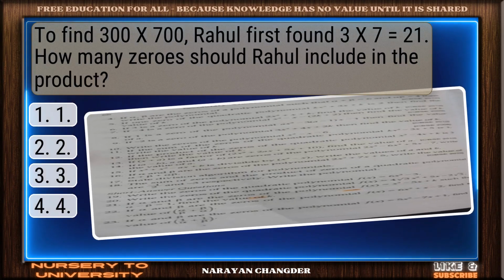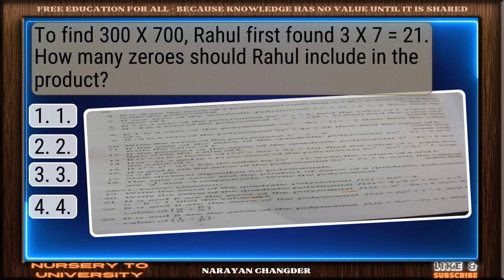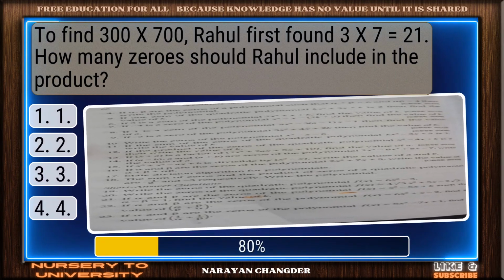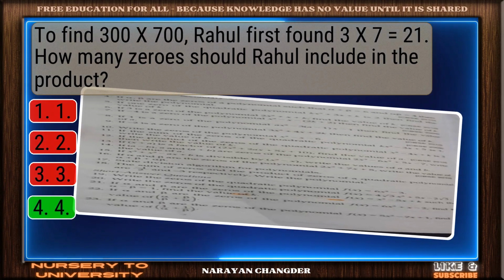To find 300x700, Rahul first found 3x7 equal to 21. How many zeros should Rahul include in the product? Correct response. 4 is the most accurate answer.